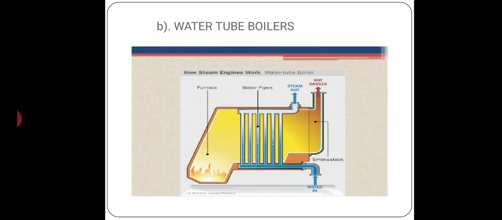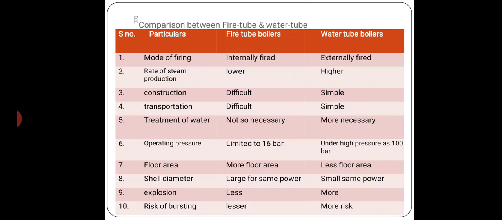The steam passes through the outlet pipe and goes for further work into the turbine, and the remaining burnt hot gases are exhausted into the atmosphere. It is known as a water tube boiler, and examples of water tube boilers are Babcock-Wilcox and Stirling boilers.